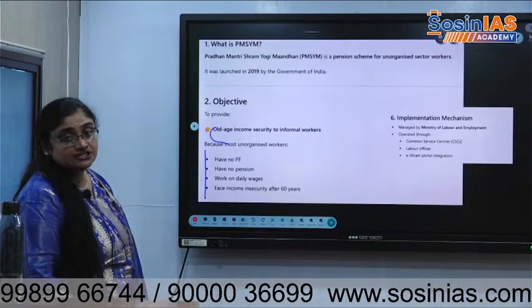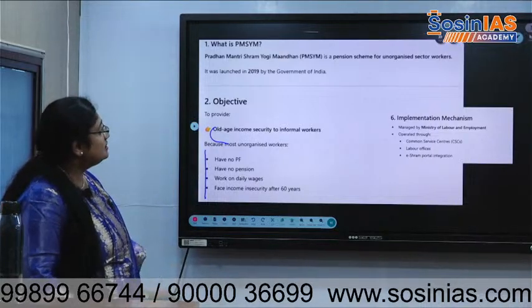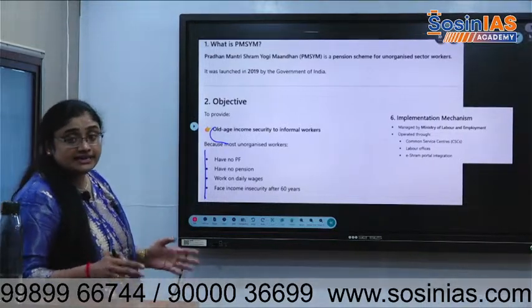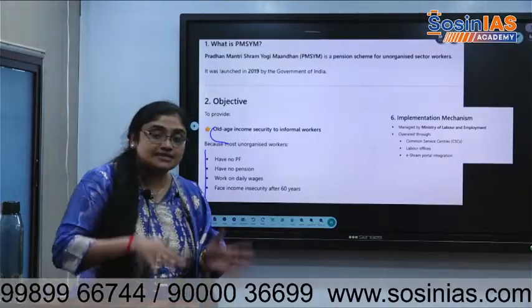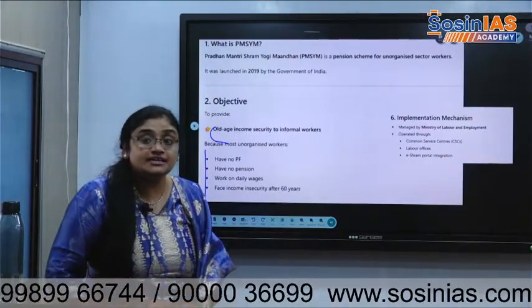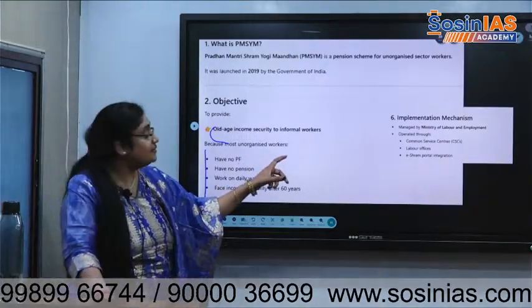They don't get pensions, no? For them, it's a pension scheme. So they can put a certain amount of money into savings every month. After certain years, the government also will add some money, and they'll get a significant amount after they cross 60 years of age. It is implemented by the Labor Ministry.